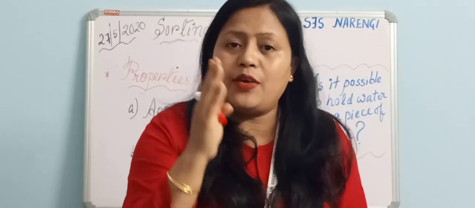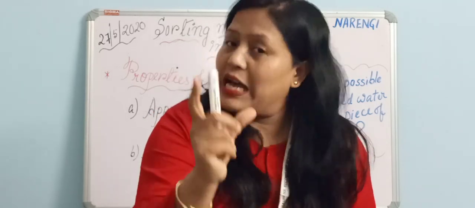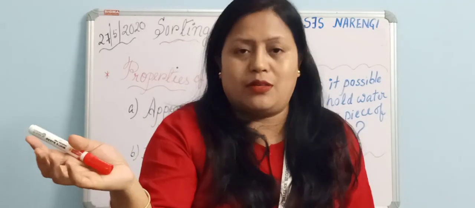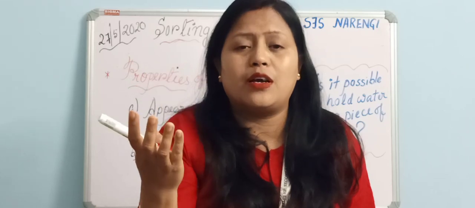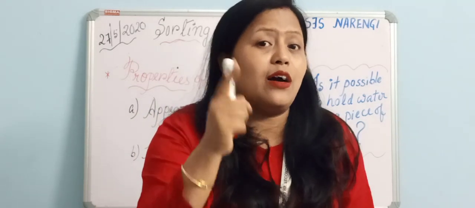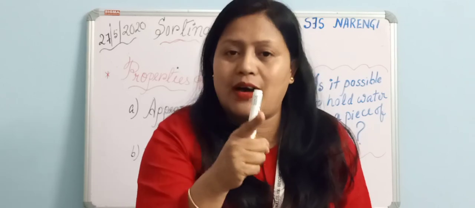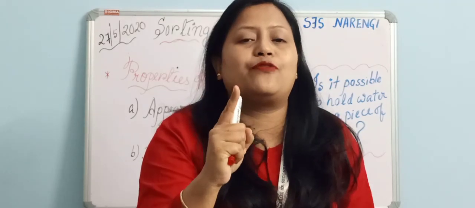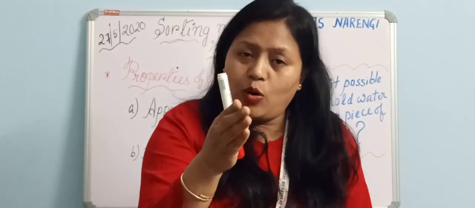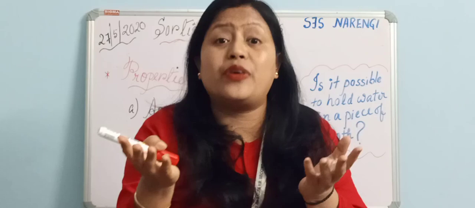Now, why do we use the glass tumbler or the plastic beaker or bottle for holding the water? What is the special thing about it? It is nothing but the property of the glass or the property of the plastic bottle. We can see that the cloth is porous in nature.